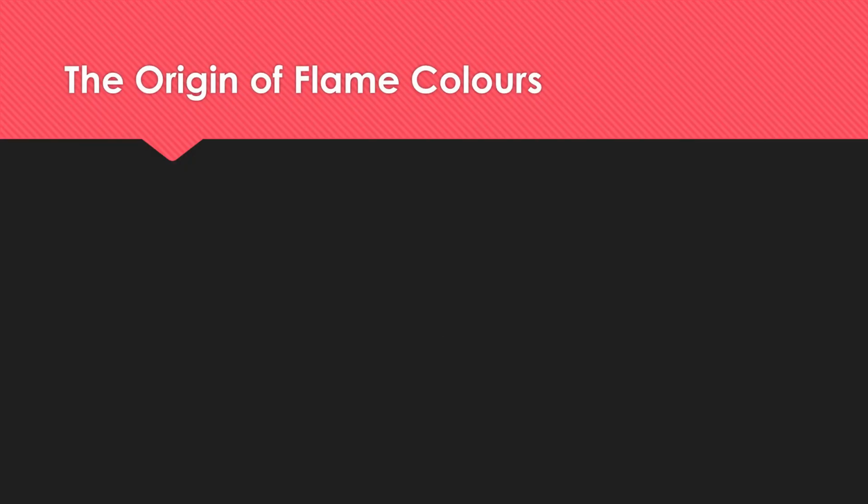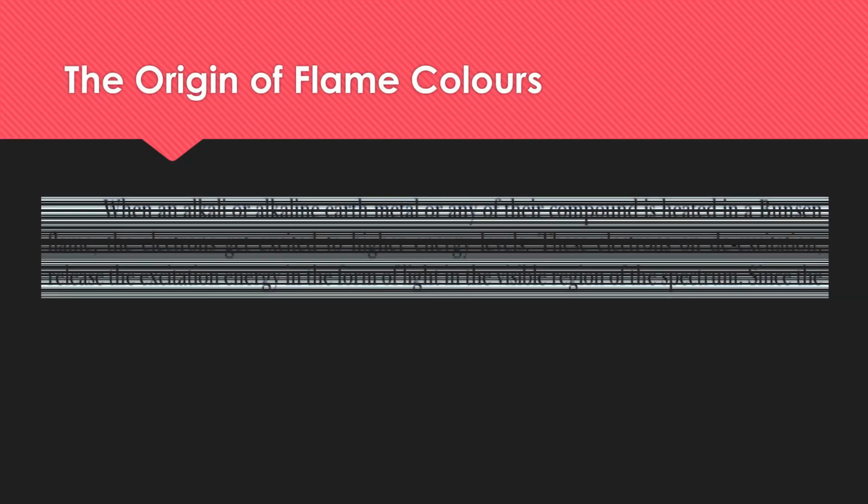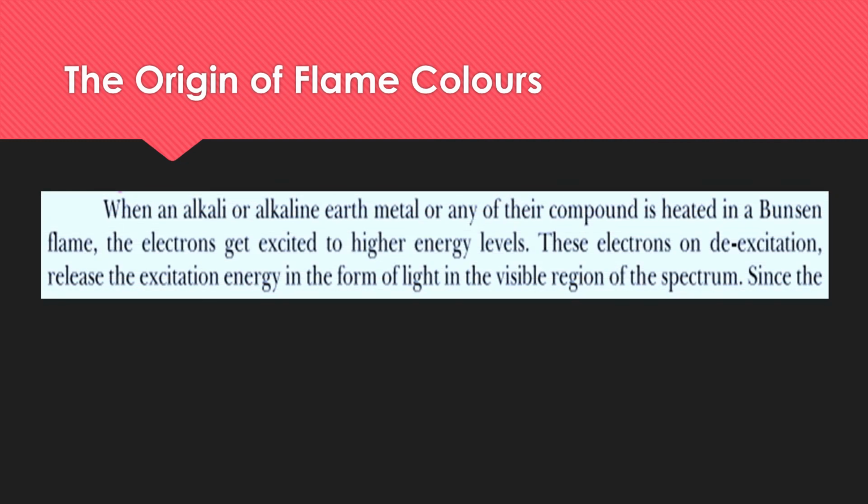Now what is the origin of this flame test, or what is the principle behind the production of the flame color? When an alkali or alkaline earth metal or any of their compounds is heated, what happens is that when you provide energy to the electrons, they get excited, and they move from the lower energy state to the higher energy state.